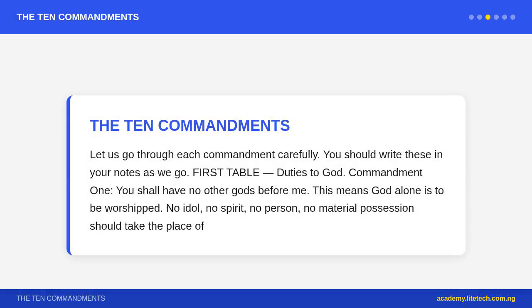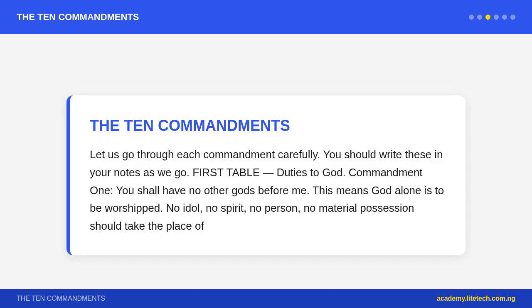Let us go through each commandment carefully. You should write this in your notes as we go. First table, duties to God. Commandment 1: you shall have no other gods before me. This means God alone is to be worshipped. No idol, no spirit, no person. No material possession should take the place of God in our lives.